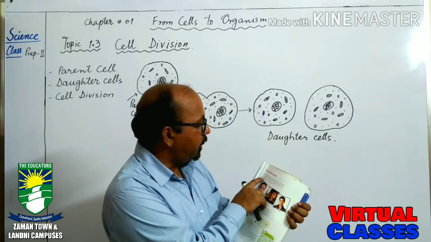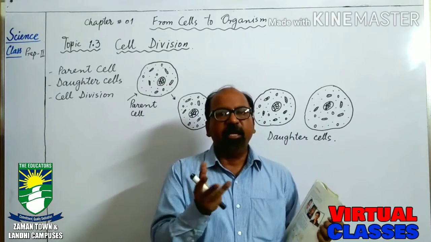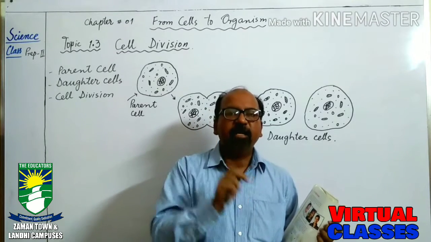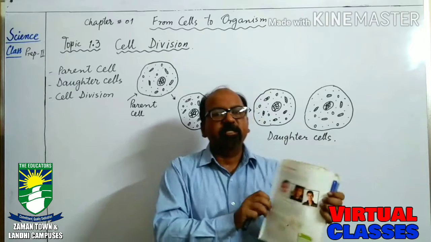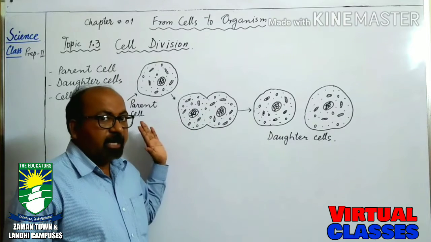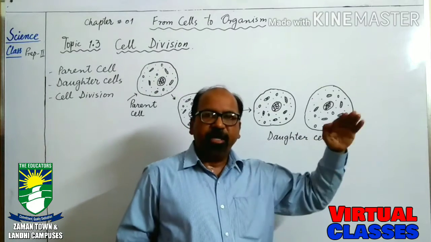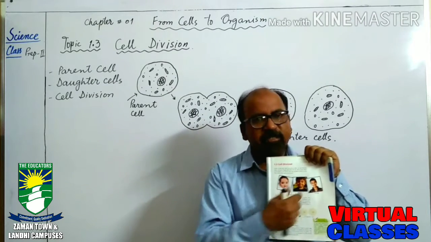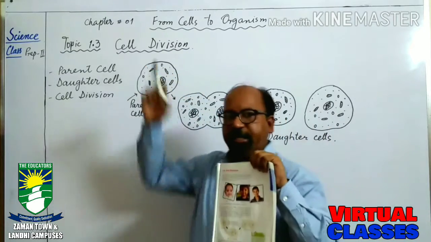Do the cells in your body grow bigger as you grow? The question is, does the size of the cell increase when the person is growing? The answer is that a cell increases in size, but only to a certain extent. At a certain size, it is divided into two cells. It means the answer is not completely yes. The cells increase in size to a certain size, and then they divide into two new cells or two daughter cells, and this is called cell division.